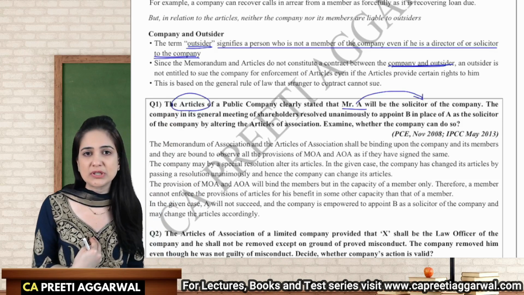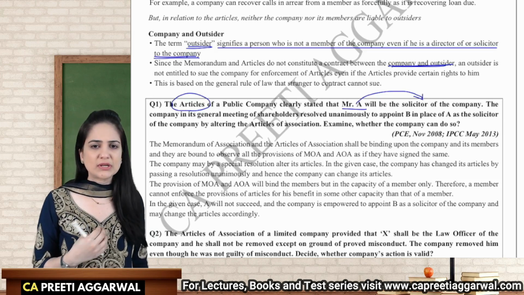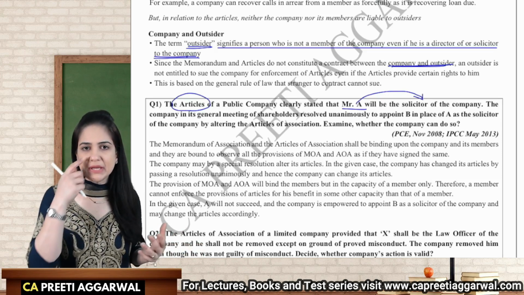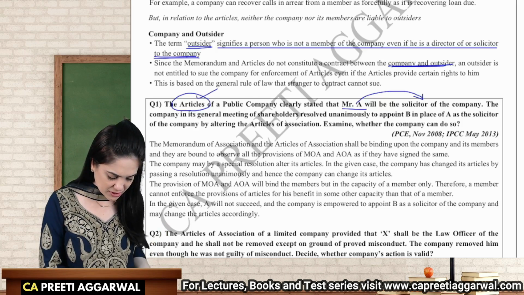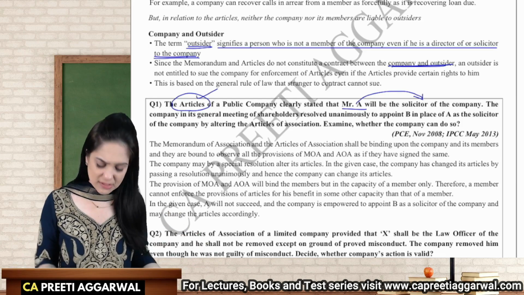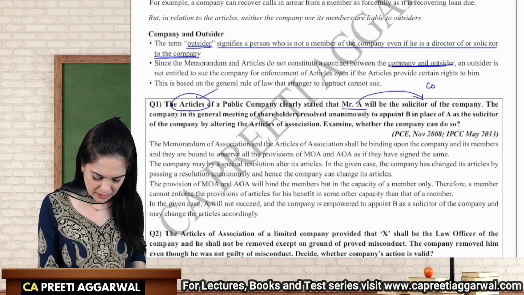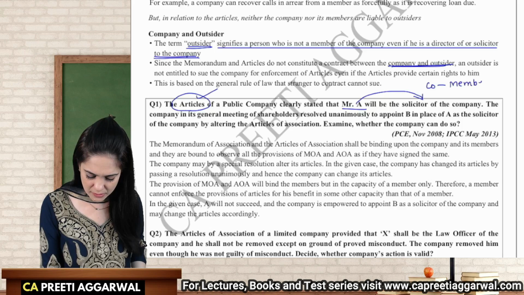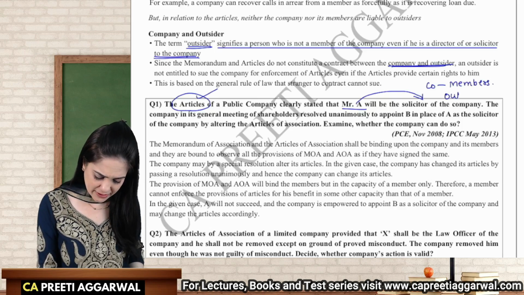Can he say, my name is mentioned, I have to be appointed as a solicitor? But there is no contract between the company and Mr. A. Just because your name is mentioned in the articles doesn't mean that you will be appointed as the solicitor. You cannot even file a case against the company because the memorandum and articles bind the company and the members. They are not binding the outsiders.